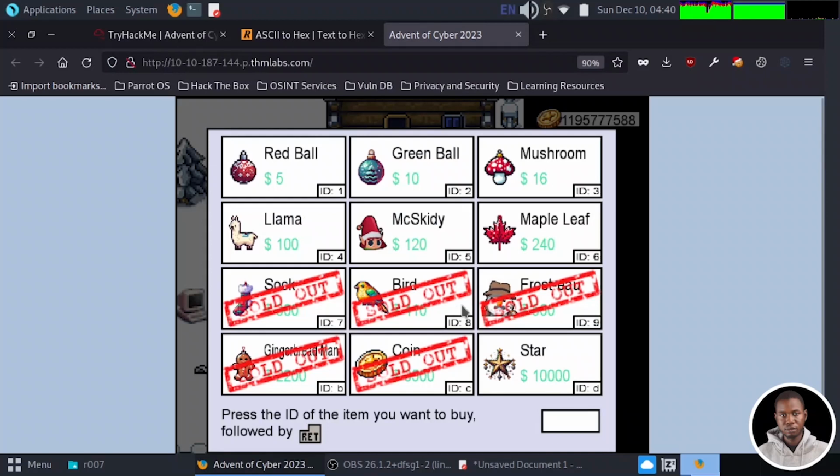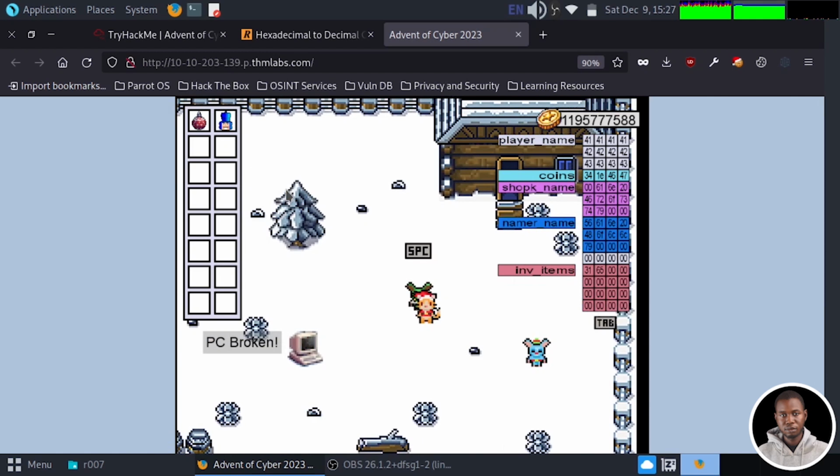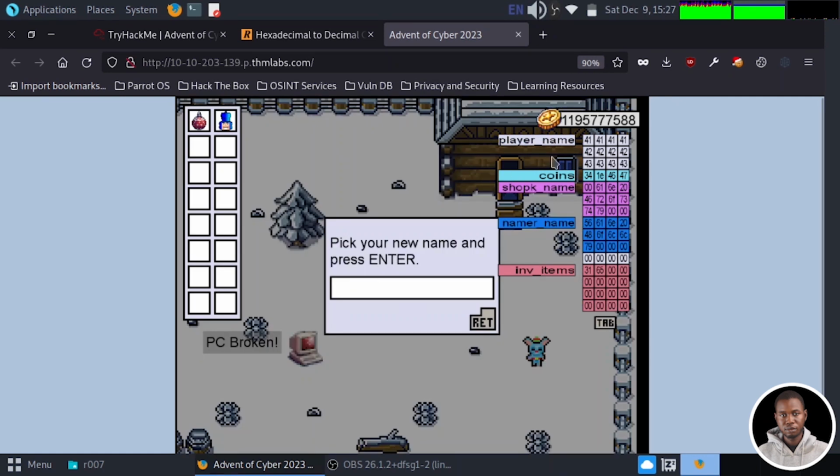Let's go to our game, and if we go to Van Holly, which is our identity manager, let's see what we can do. What if I pick a name that overflows the player name, overflows the coin, overflows the shopkeeper name, overflows the namer name, including the inventories? I believe that should work, right? So let's see what we're going to do.